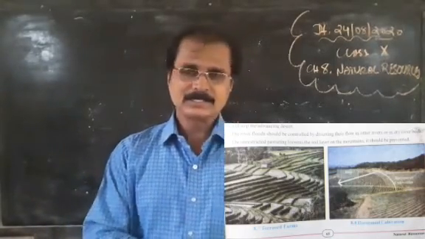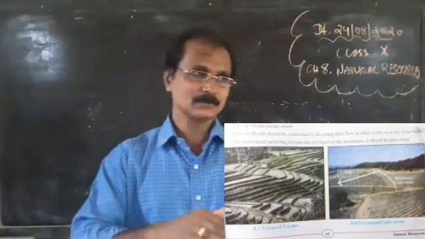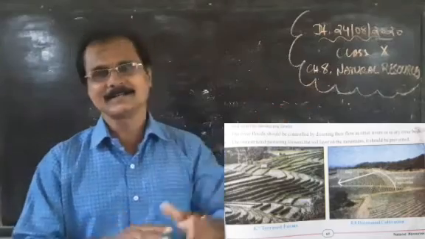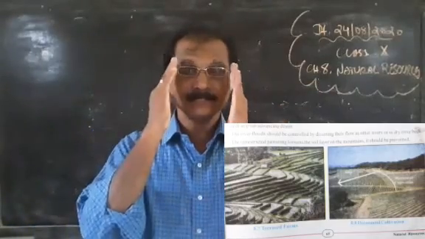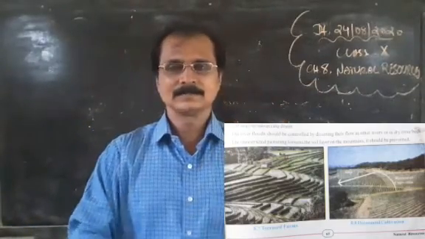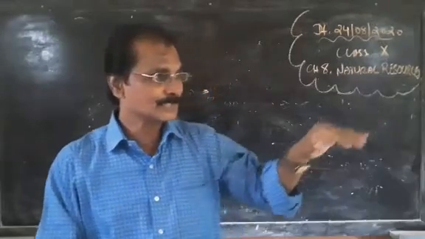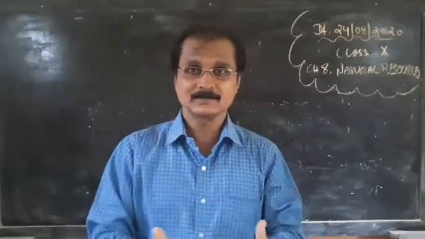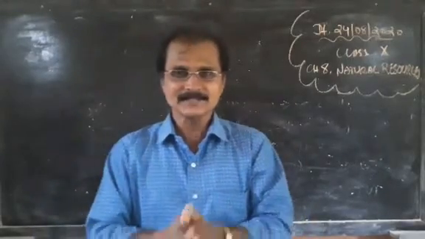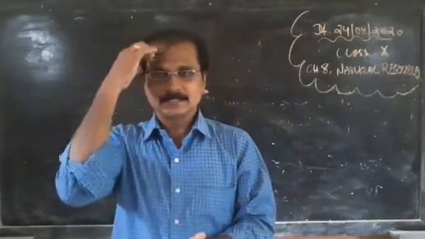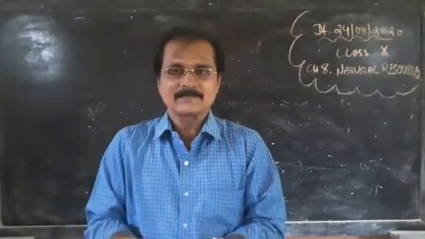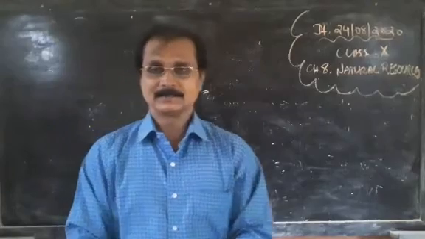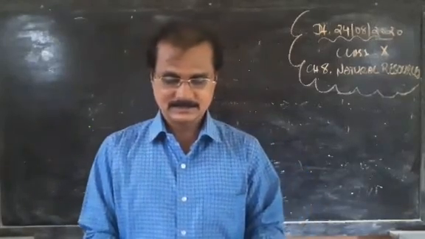See, the different layers are there. The water moves very slowly from top to bottom, so you can conserve the water. When water comes very slowly onto the ground and gets into the soil, the underground water level will automatically increase. So that is the method to conserve water.